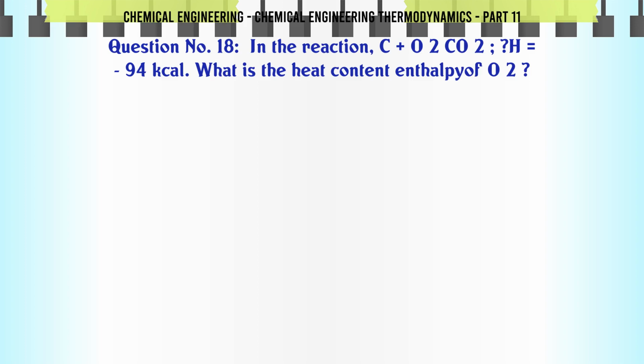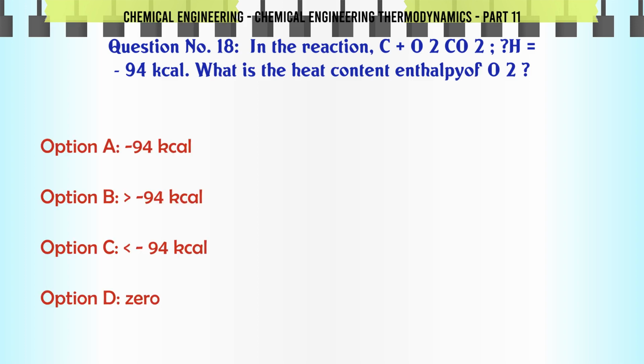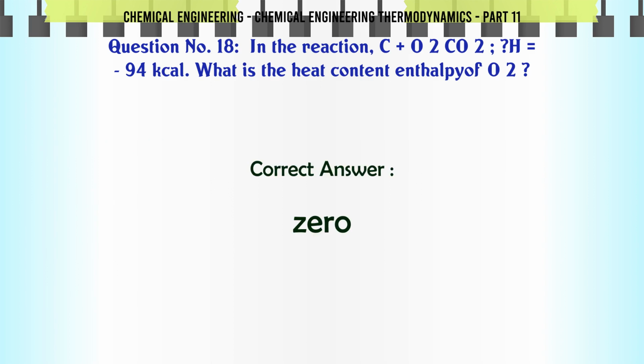In the reaction C + O2 → CO2 + 94 kilocalories, what is the heat content (enthalpy) of O2? A. 94 kilocalories, B. -94 kilocalories, C. ±94 kilocalories, D. 0. The correct answer is 0.